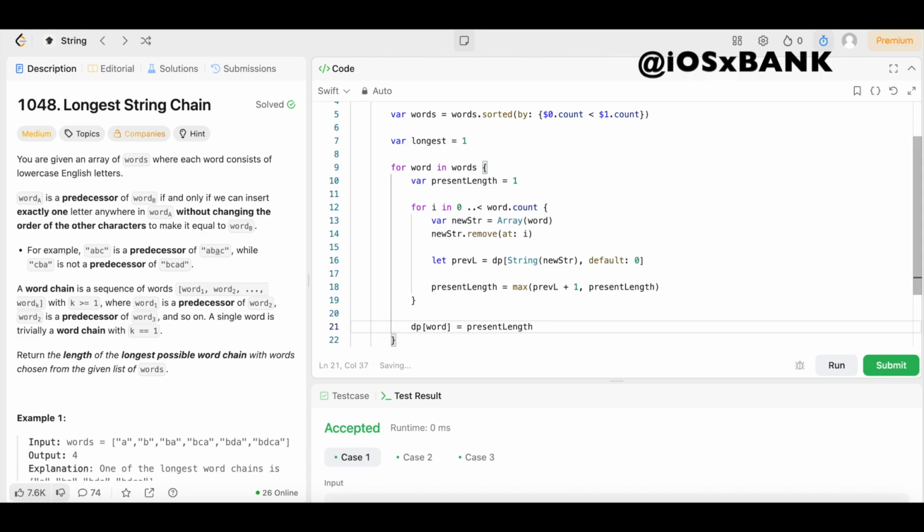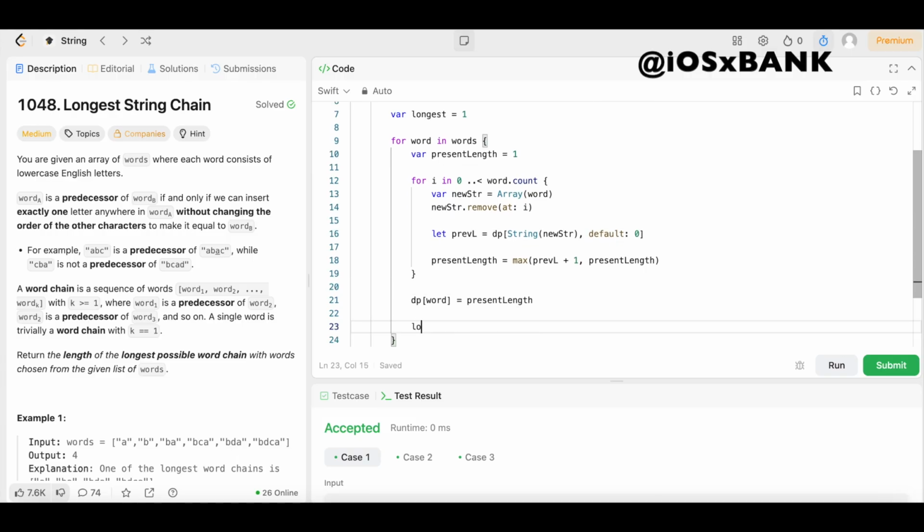And then we're going to update the overall longest chain if needed. So we'll come underneath this and say longest equals longest less than presentLength. This returns a Boolean for us, right?